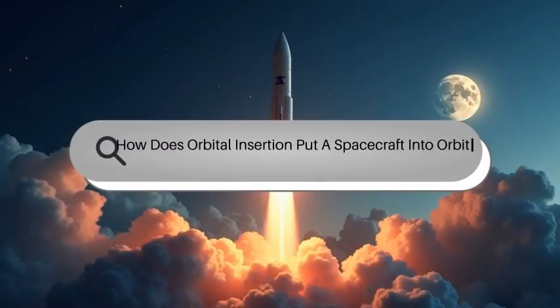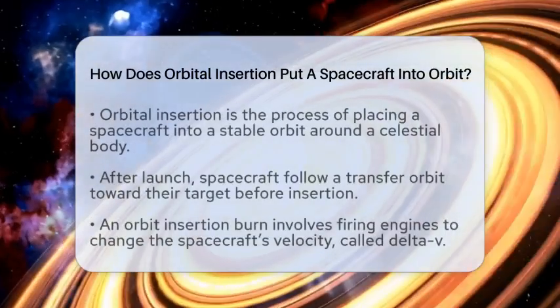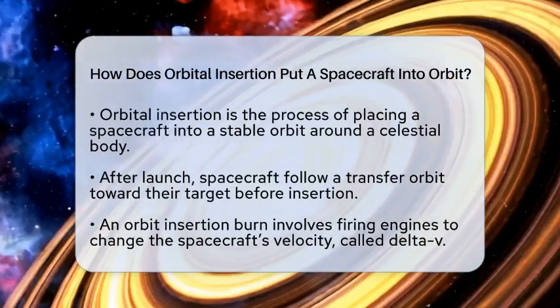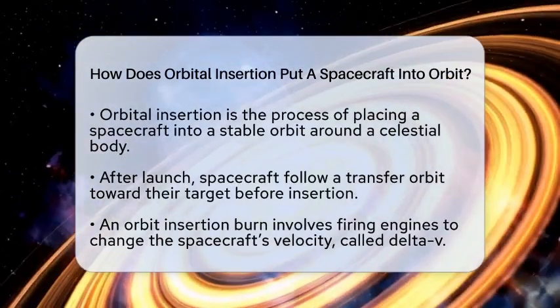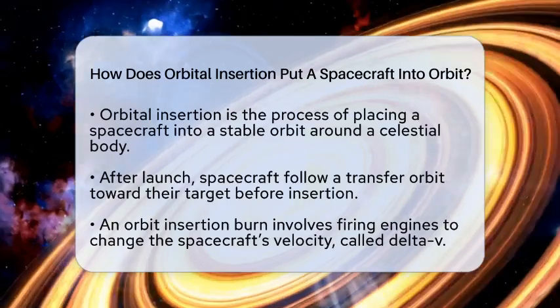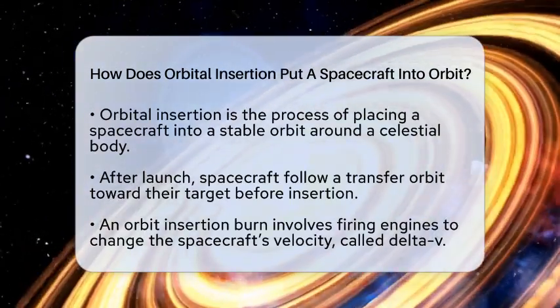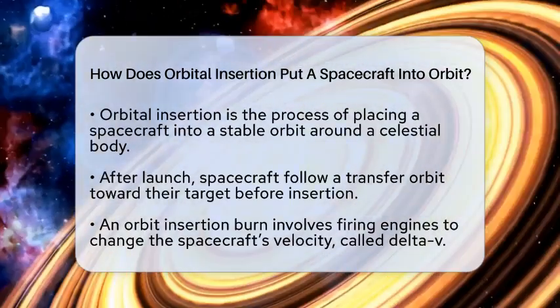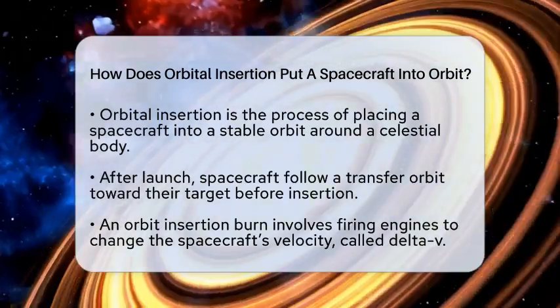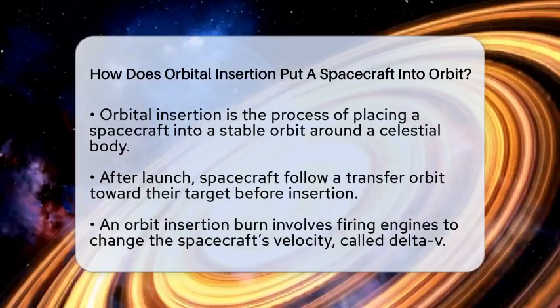How does orbital insertion put a spacecraft into orbit? Imagine sending a spacecraft on a journey to another planet or around Earth, and then suddenly, it needs to settle into a steady path around its target. That moment is called orbital insertion. It is a vital step that makes sure the spacecraft stays in space, rather than flying past or crashing down.